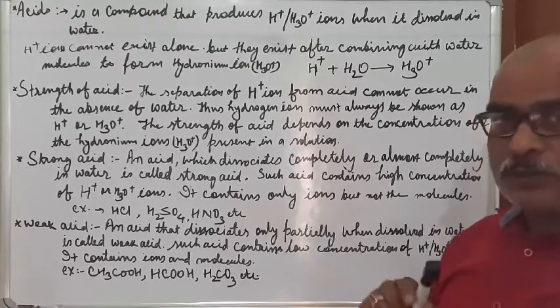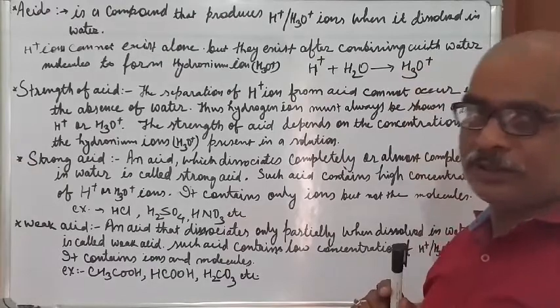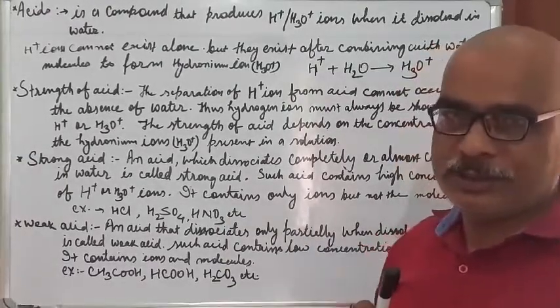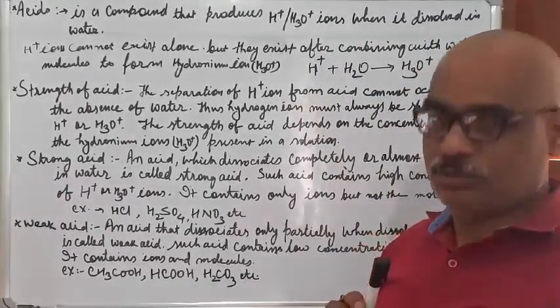First of all, you must know that an acid acts as an acid when it is dissolved in water. Normally, acids are present in this universe as gases.